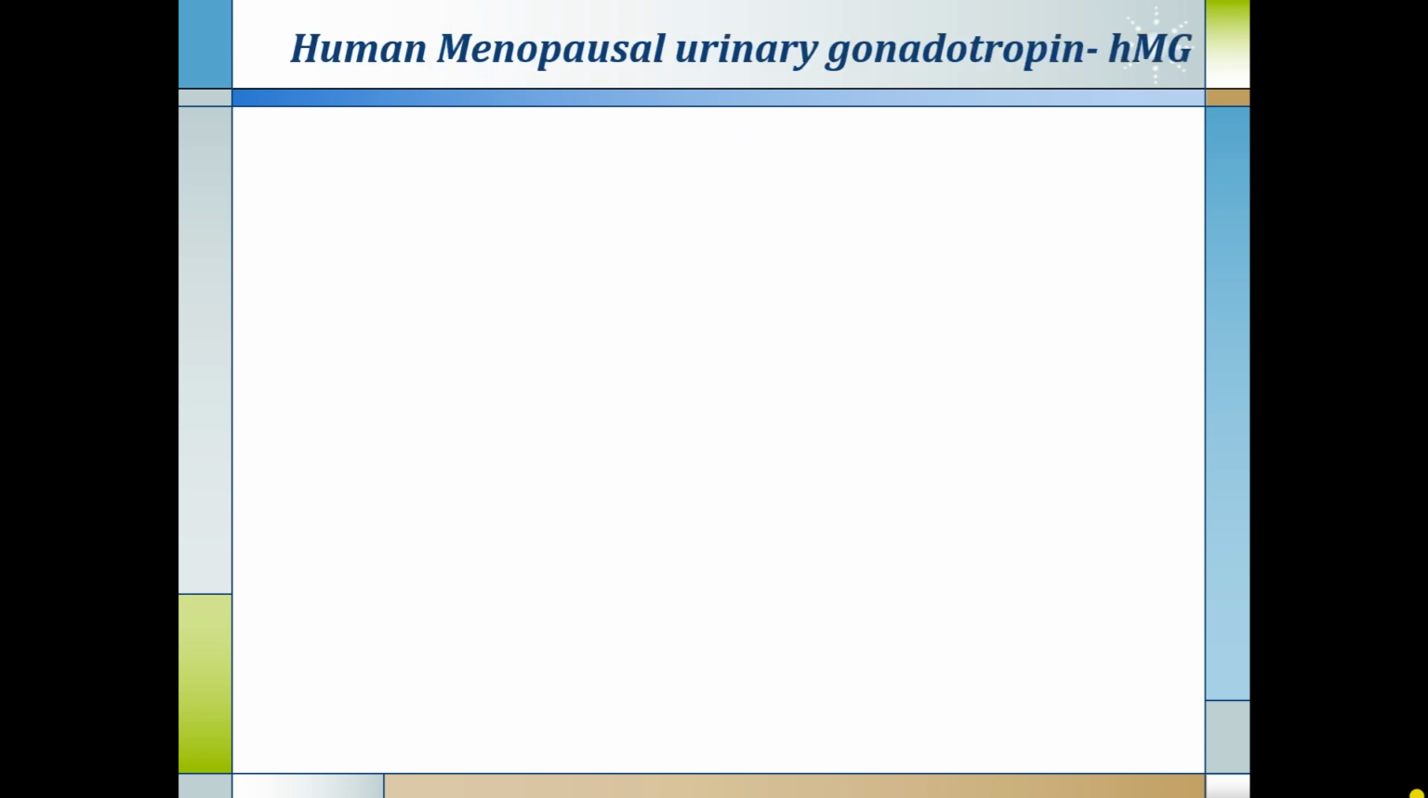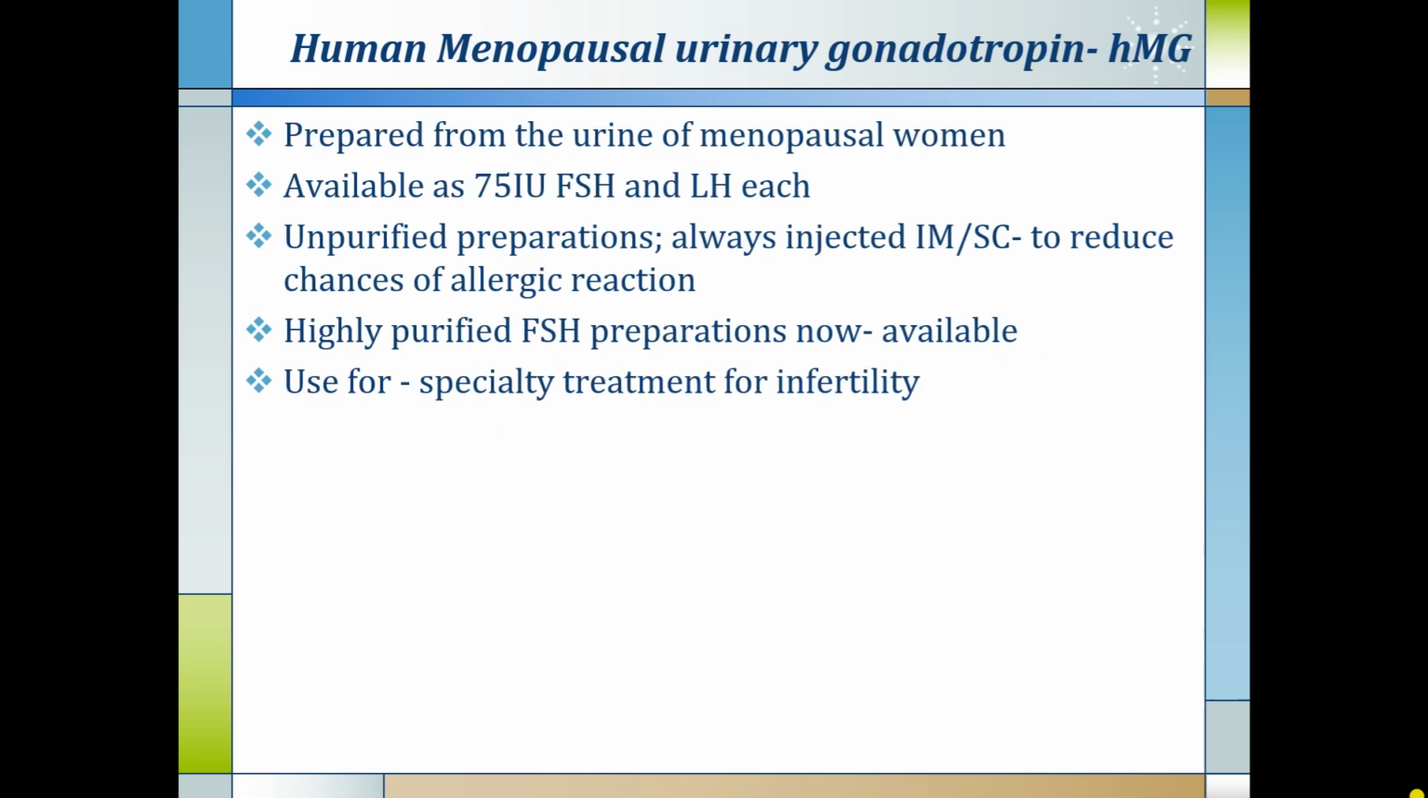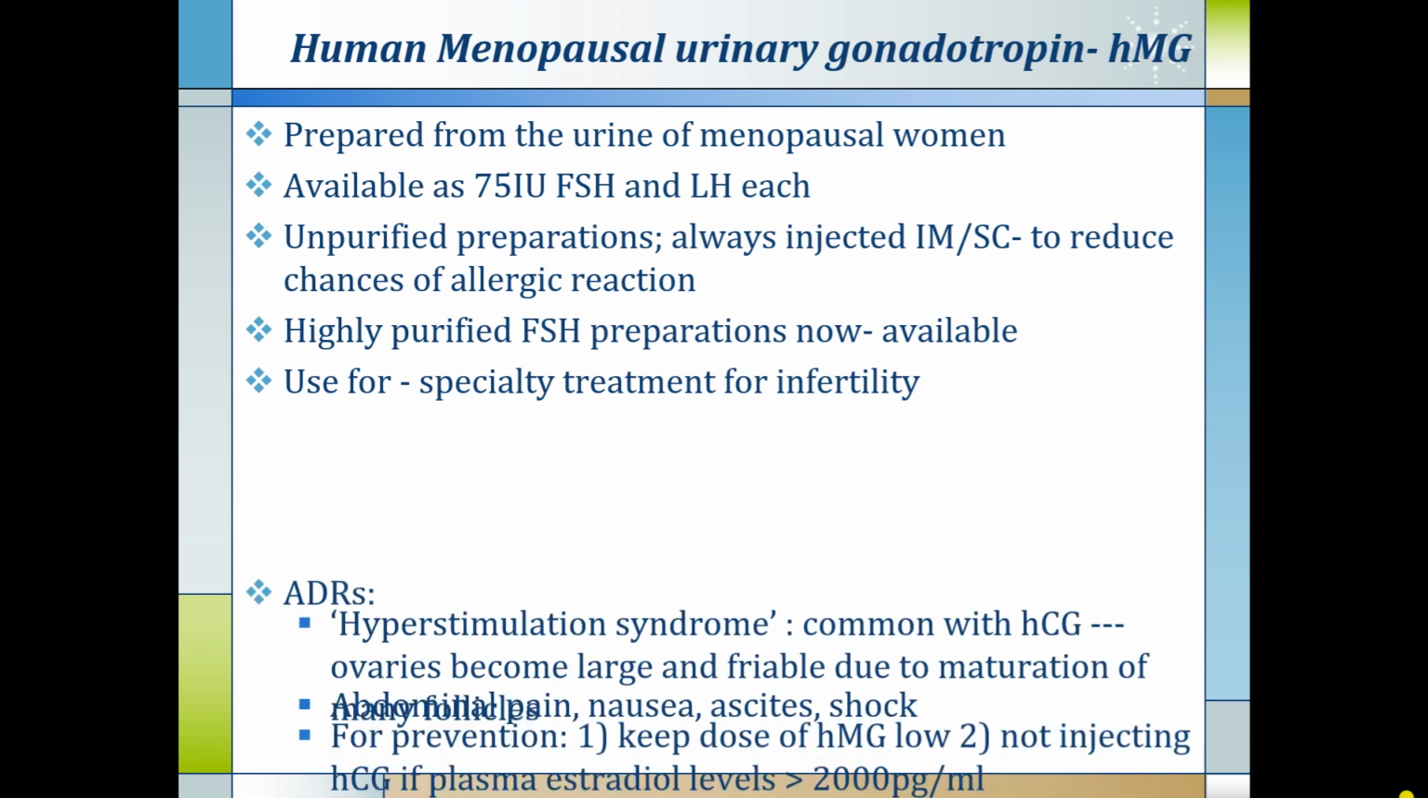The next hormone we are going to discuss is human menopausal urinary gonadotropin, also called HMG. It is prepared from the urine of menopausal women, available as 75 international units of FSH and LH each. Unpurified preparations, because they are prepared from the urine of a woman, are always given by subcutaneous or IM injection to reduce the chances of allergic reaction. Nowadays, highly purified FSH preparations are available, which are used for the specialty treatment of infertility by the IVF specialist.